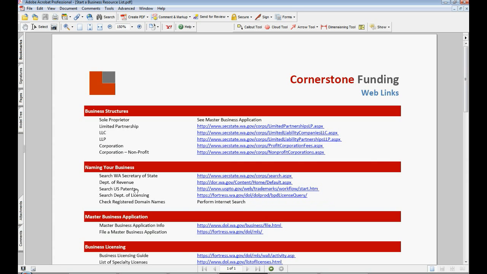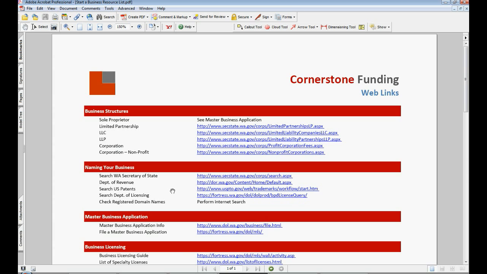Now the third search is the U.S. patent search, and I mentioned this before. While the U.S. patent office doesn't necessarily maintain business names, it retains patent and copyright names. For instance, if you wanted to name your company the Quicker Picker Upper, you might have some problems because that name is both copywritten and trademarked by Bounty, the paper towel company. You may want to stay away from using a business name that uses other patents or copywritten material from other companies. And you would search that by clicking on this link and going to the U.S. Patent website.